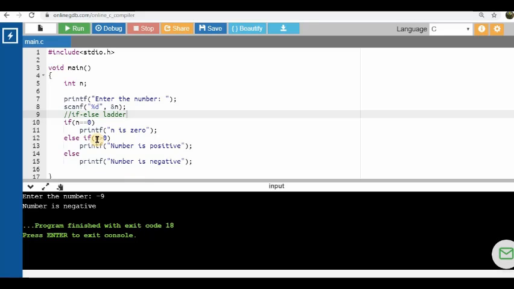Instead of 3, we can go on adding any number of steps in this ladder. We can go on adding different conditions using the else if statement.